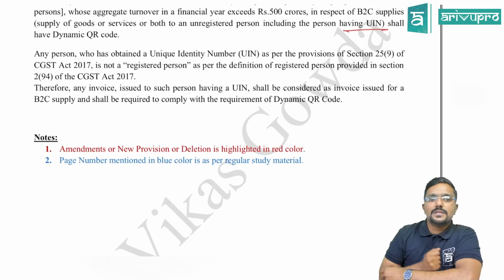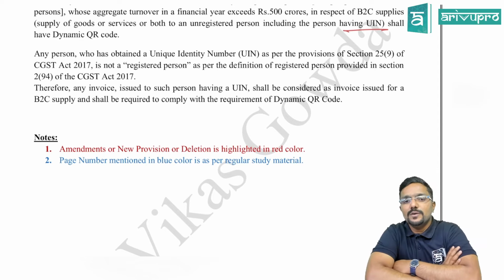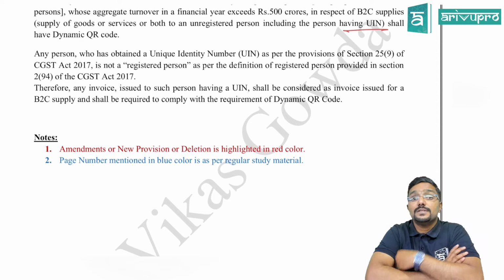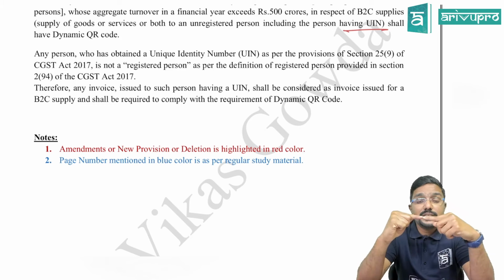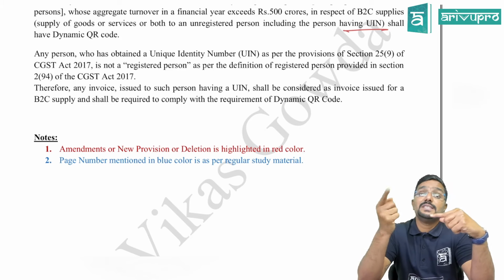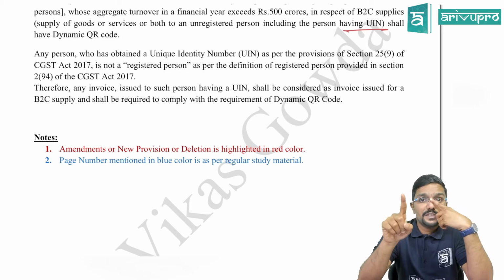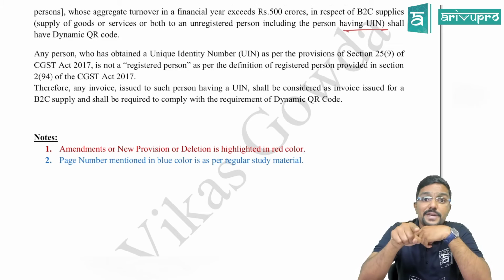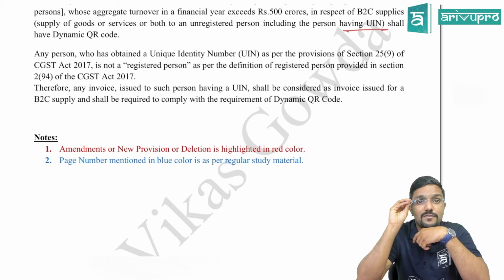Yes. Any person who has obtained unique identity number as per the provisions of section 25, the person who is registered under GST, who is called registered person, will be getting GSTIN, that is GST identification number. The person who is getting UIN is not called registered person. Please be careful. This number is allotted only for the purpose of claiming refund. That's all.